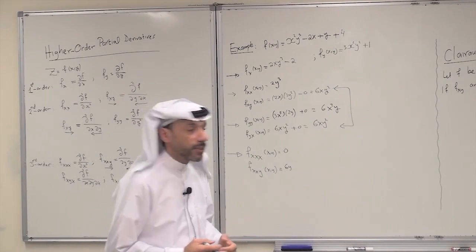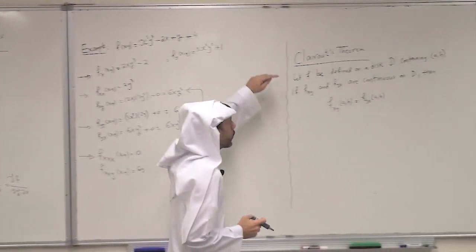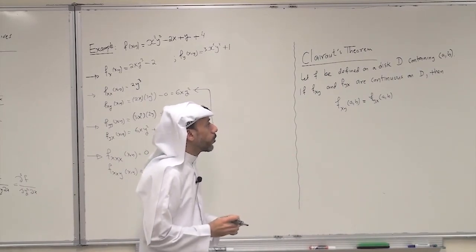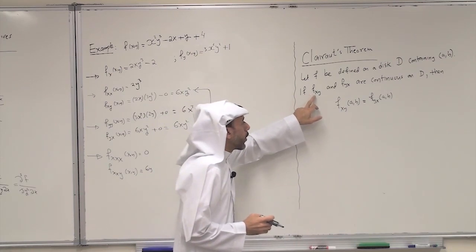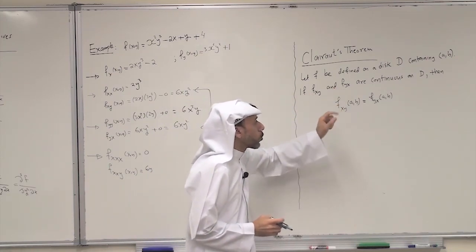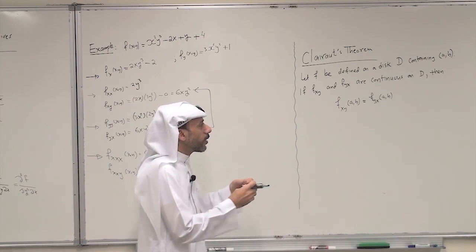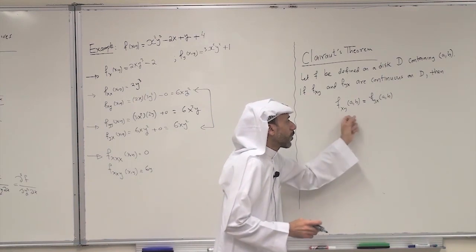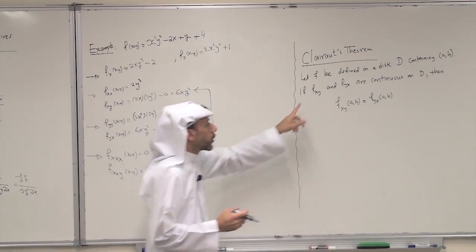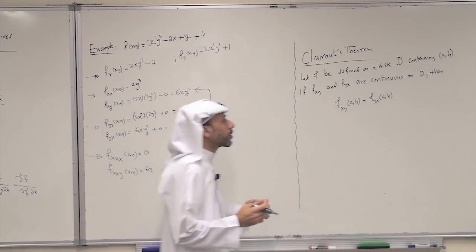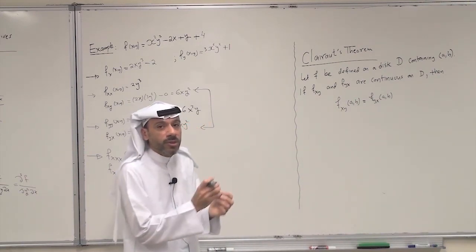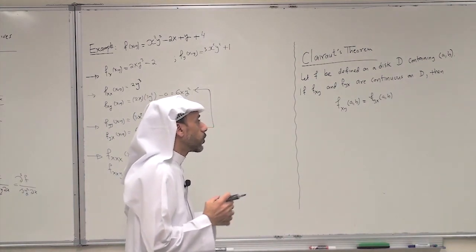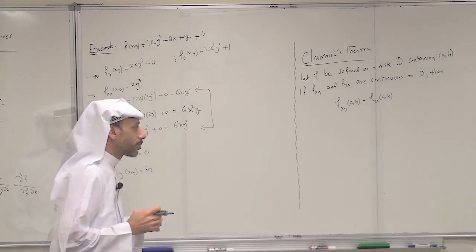These conditions are given in the following theorem, which is Clairaut's theorem. Let f be defined on a disk D containing the point (a,b). If f sub xy and f sub yx are continuous in D, then the two quantities are equal at (a,b). So for equality, we have to make sure that the two functions f sub xy and f sub yx are continuous on a disk containing the specific point. This is the condition under which we have the equality.